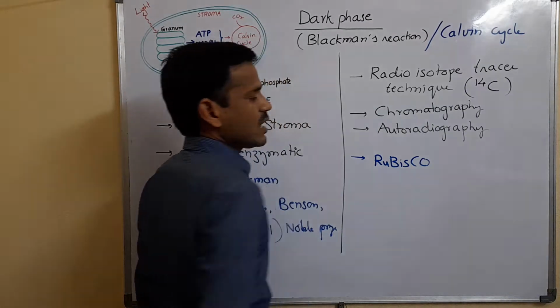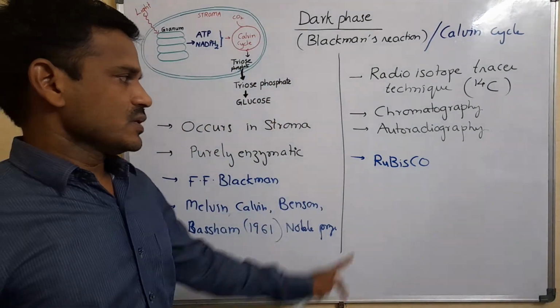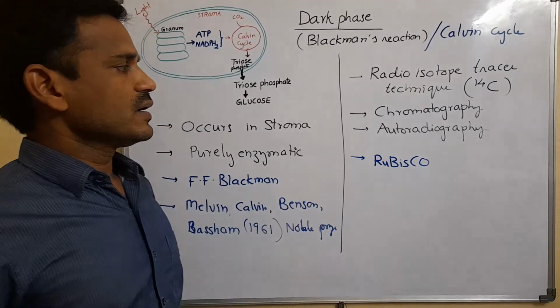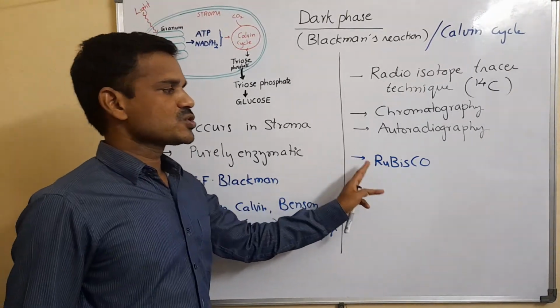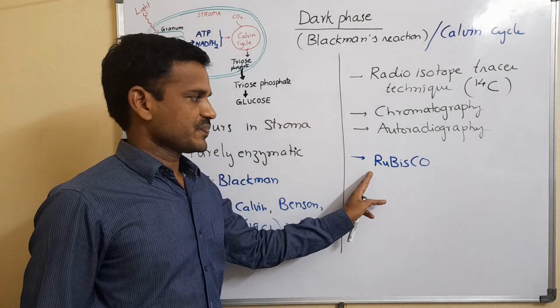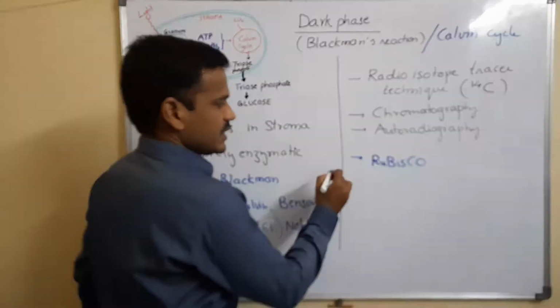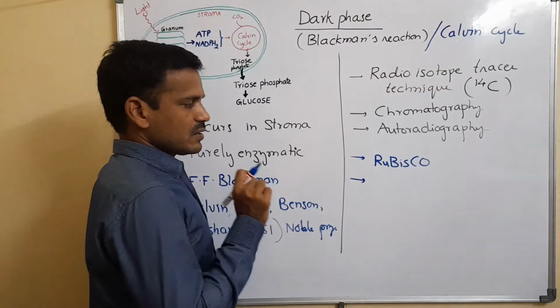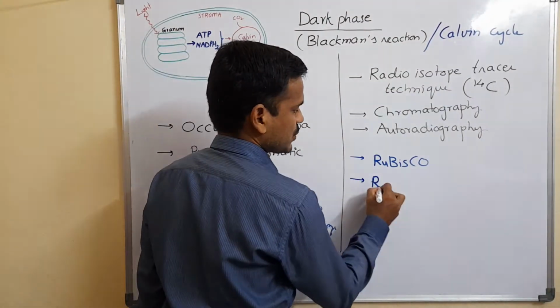Rubisco can fix oxygen also, but in the dark phase of photosynthesis, Rubisco is fixing carbon dioxide. Next, the first carbon accepting compound is RuBP.